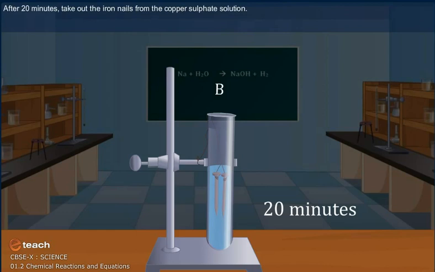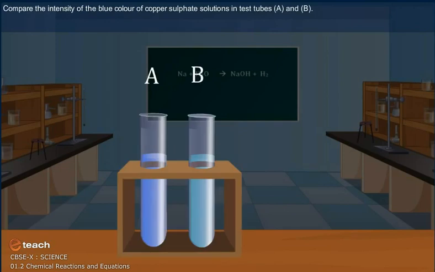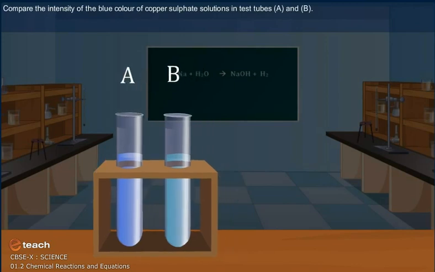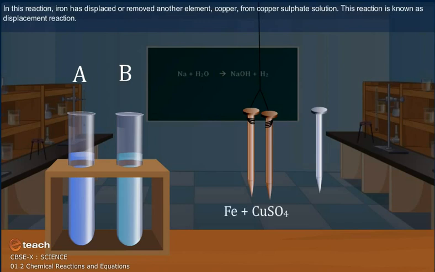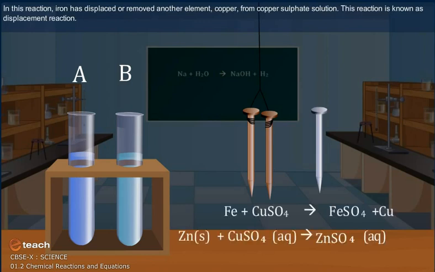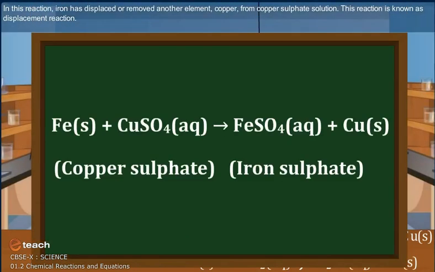After 20 minutes, take out the iron nails from the copper sulfate solution. Compare the intensity of the blue color of copper sulfate solutions in test tubes A and B. Also compare the color of iron nails dipped in the copper sulfate solution with the one kept aside. In this reaction, iron has displaced or removed another element, copper, from copper sulfate solution. This reaction is known as displacement reaction.